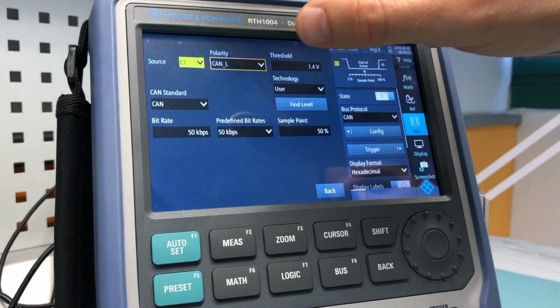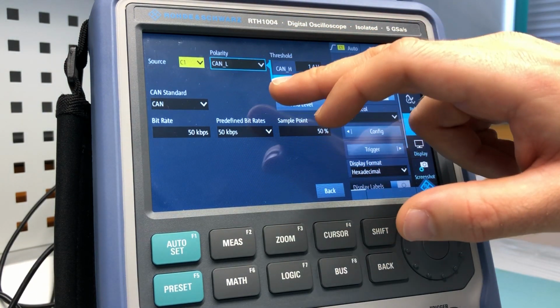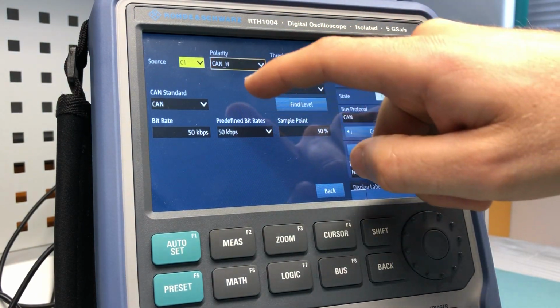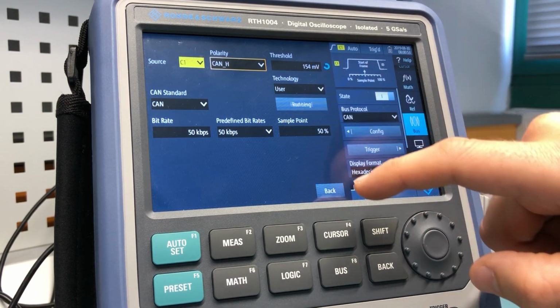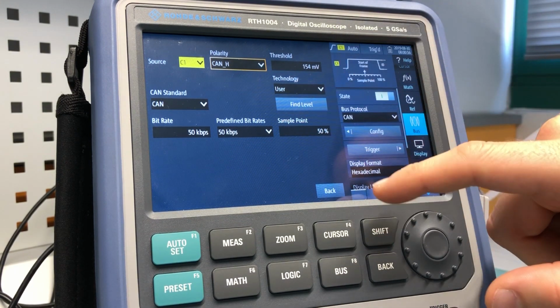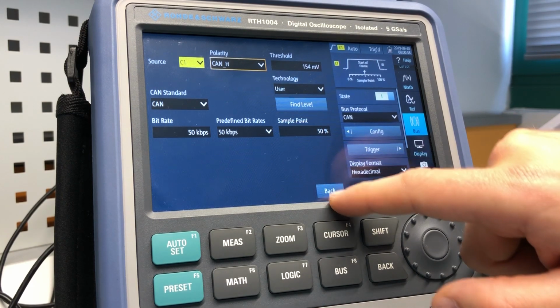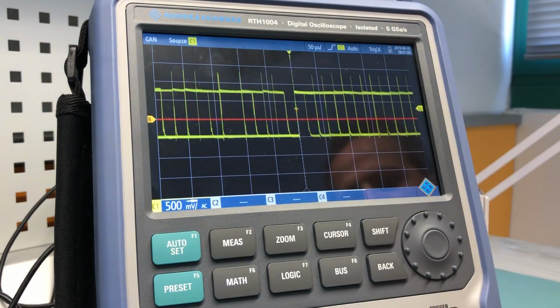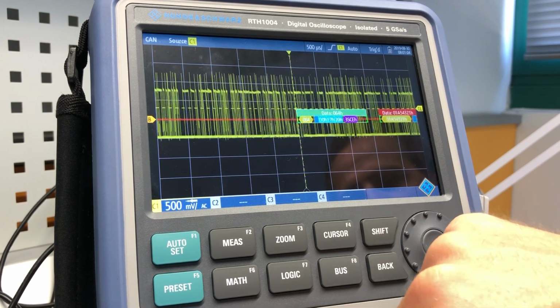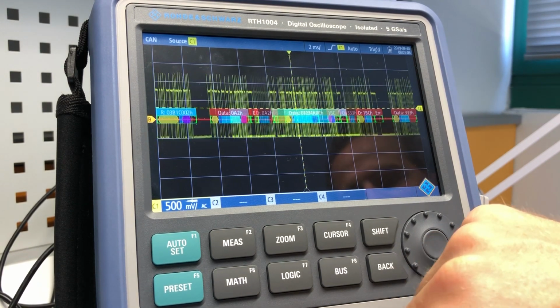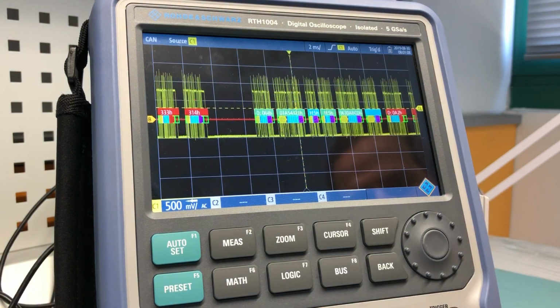So source is channel 1 up here, and I select CAN H because that's the signal I apply, and I can also find the trigger level automatically, 154 millivolts in this case. So and if I go back, I can already see some data running through. If I zoom out, I can see the bit content.